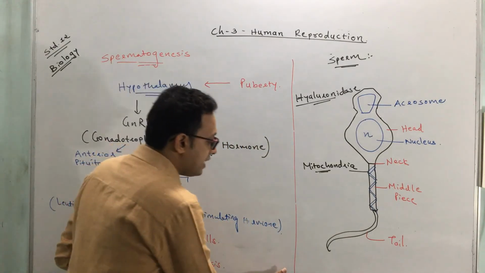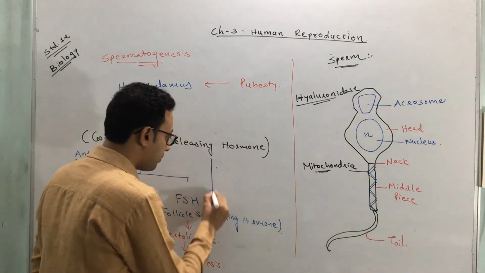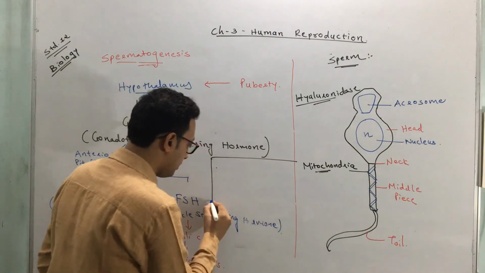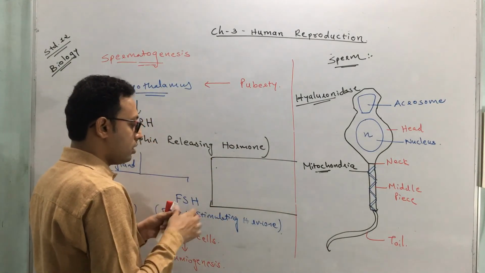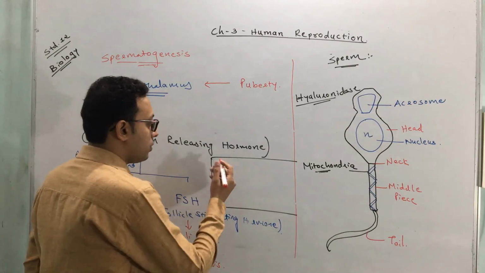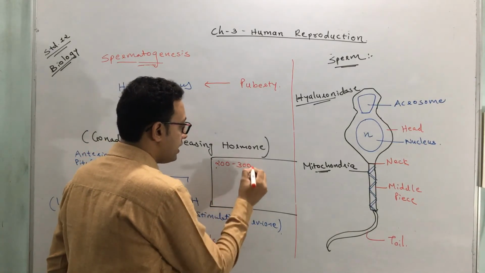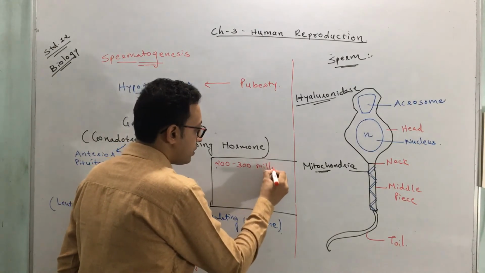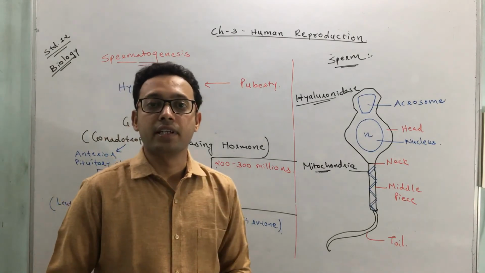Okay. In each ejaculation, remember, I'm writing over here. In each ejaculation, how many spermatozoa or sperm get ejaculated? In one ejaculation, 200 to 300 million sperm are released.